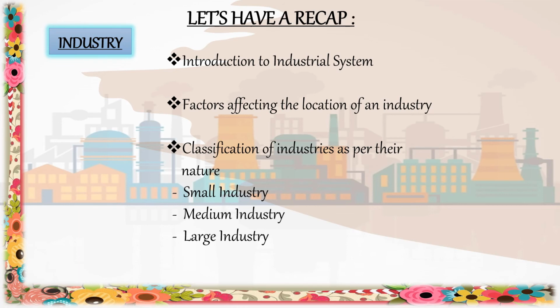We also studied that industries are classified on the basis of their nature. On the basis of nature, industries are classified into three categories: small scale industry, medium scale industry and large scale industries. Small scale industries are those industries in which manufacturing, providing services and production are done on a very small scale or micro level. For example, napkin making, basket making, earthen pot making, water bottles, toys, paper, etc. are a few examples of small scale industries.